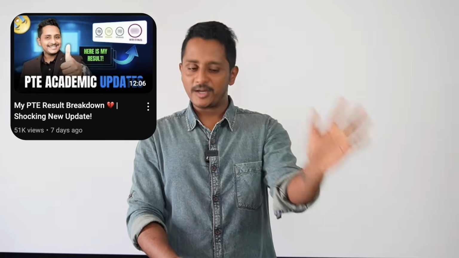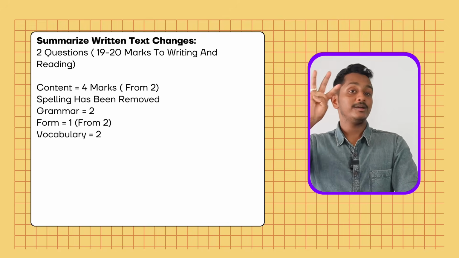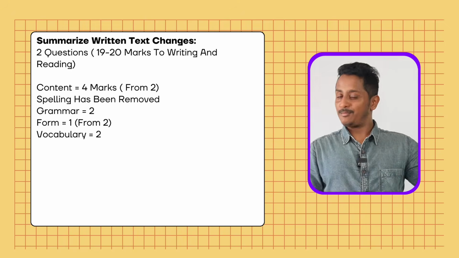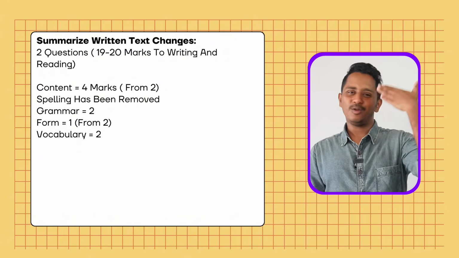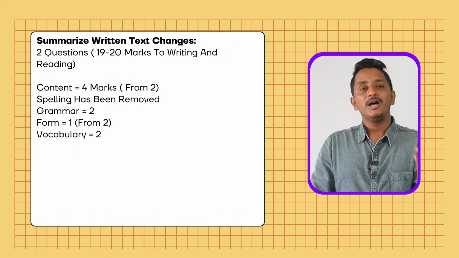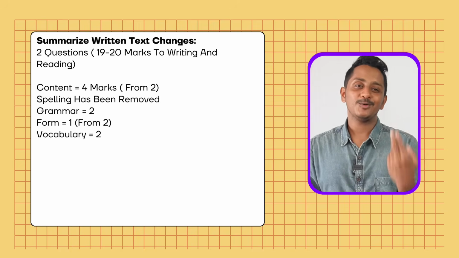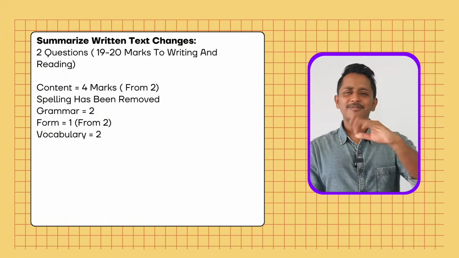If not, kindly check. Now the content is not 2 marks. Content is 4 marks for summarize written text. The spelling criteria has been completely removed because you're going to watch and write, you're going to copy paste. Spelling, they have removed it. Grammar is 2 marks. Vocabulary 2 marks. Form is not 2, form is 1 mark. Apart from that, not much of the changes.